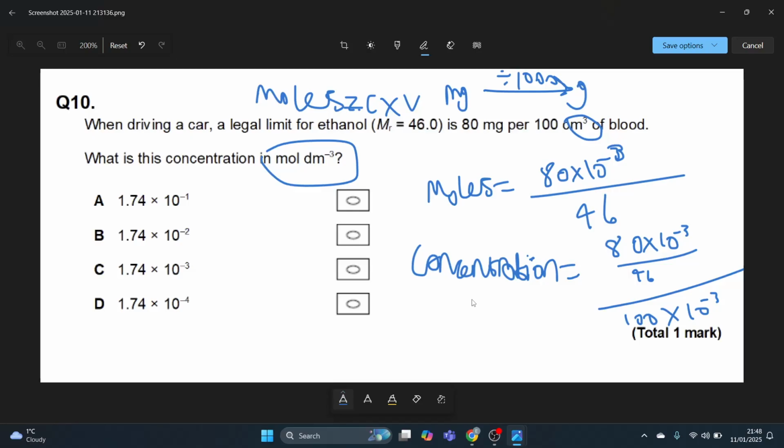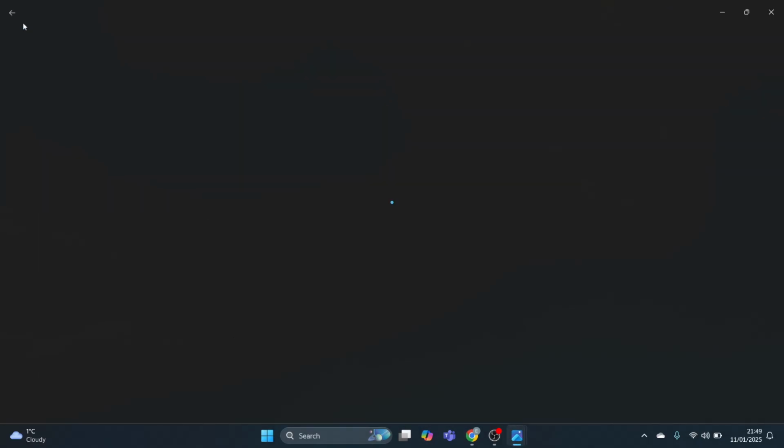Maybe I just put it in the calculator wrong. 1.74 times 10 to the power minus 3. No, not that. It is 80 times 10 to the power minus 3, not 8.0, divided by 100 times 10 to the power minus 3. Yeah, 1.74 times 10 to the power minus 2. The answer is B.